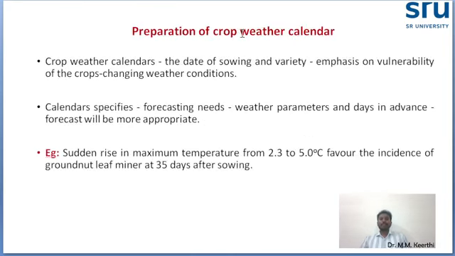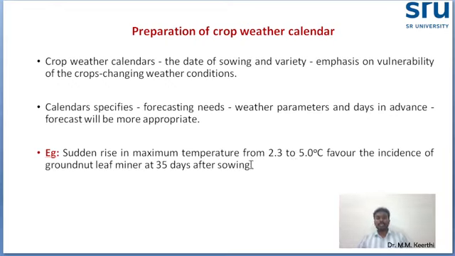So how is the weather calendar prepared? Here, the data of sowing and varieties, everything will be present in the forecast needed. For example, a sudden rise in maximum temperature by 2.3 to 5 degrees Celsius indicates that groundnut leaf miner will appear at 35 days after sowing. All these details will be present. I will show the picture.